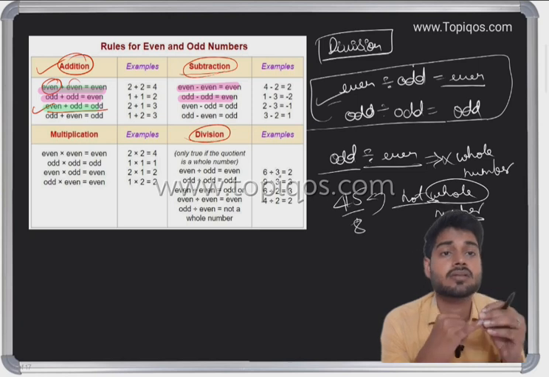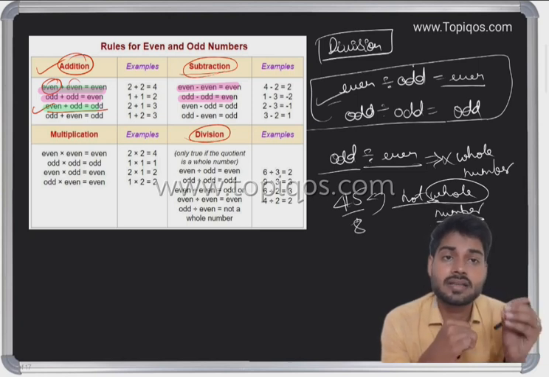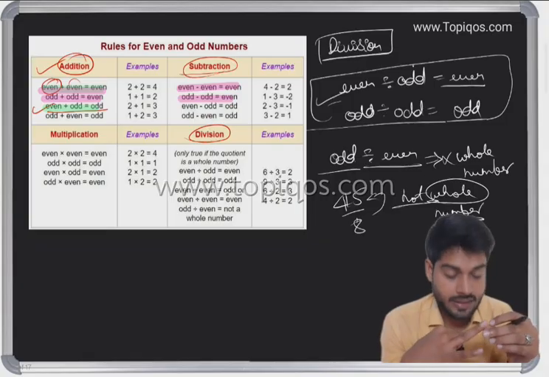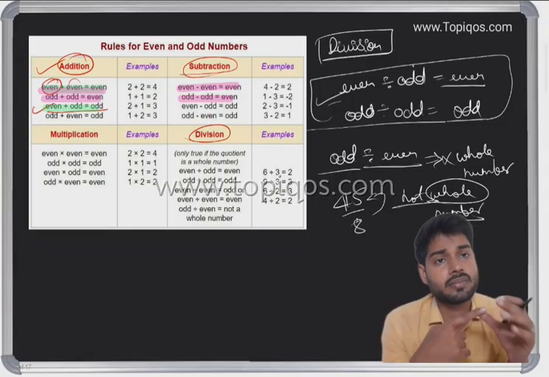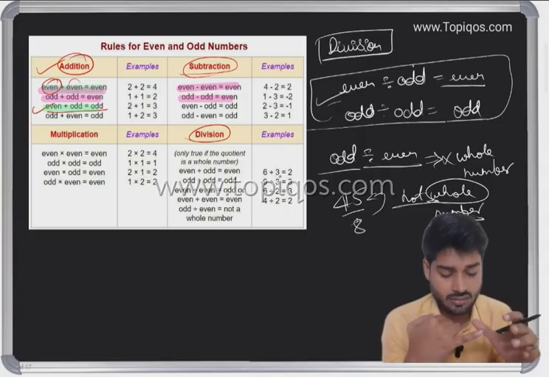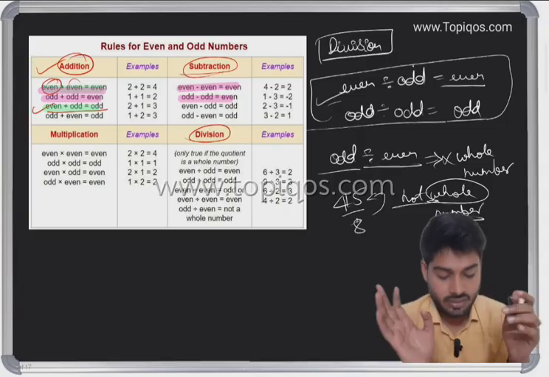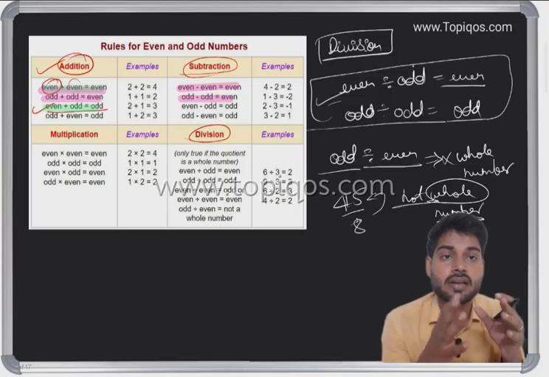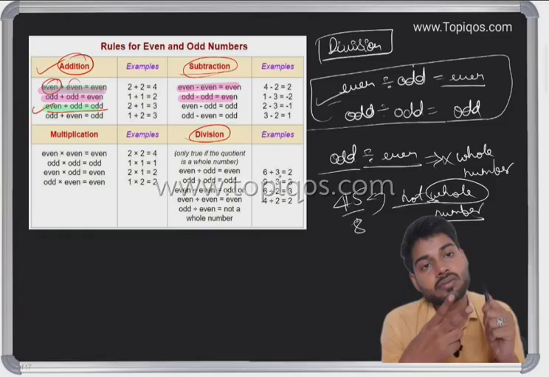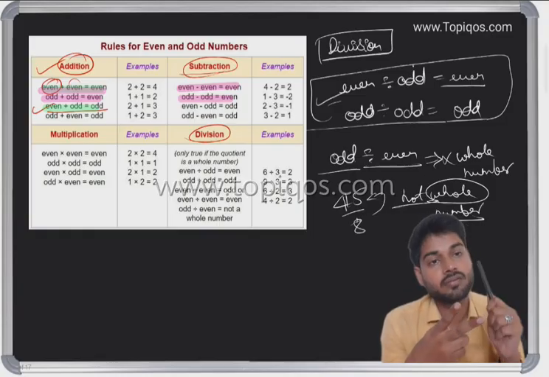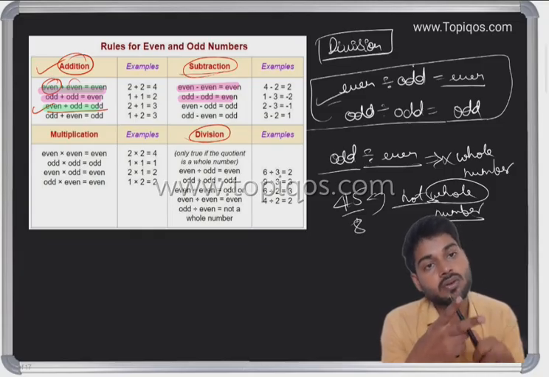So we have understood how to represent unit, digit, tens. We have taken the prime number, odd number, even number. We have understood how even plus odd works. If we add two even numbers, whether you are adding, multiplying, or subtracting, plus, minus, multiply, two even is always going to be even.